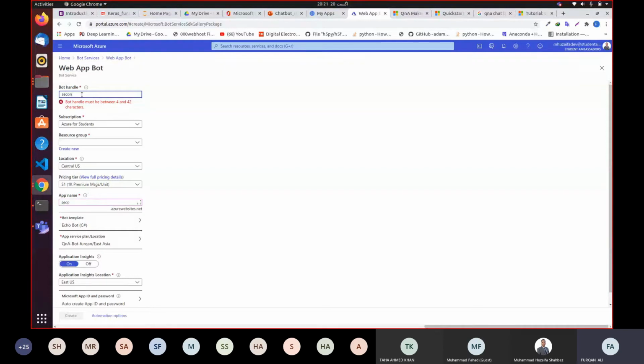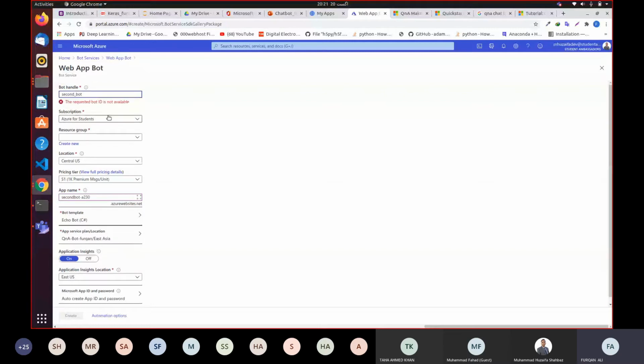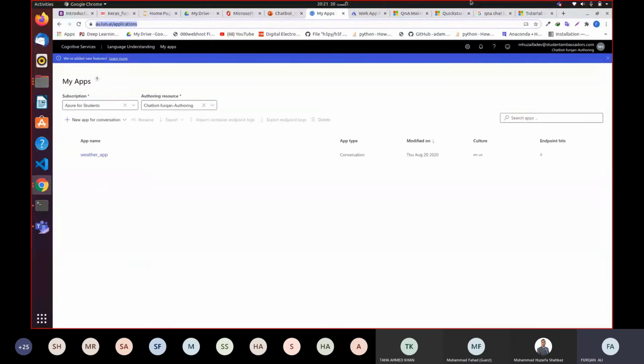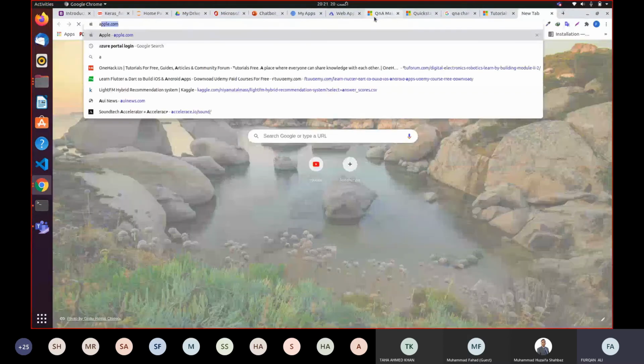All right, so we do not have requested bot ID. Why? First of all, you have to come to this AI Lewis.ai. Let me open it over here.